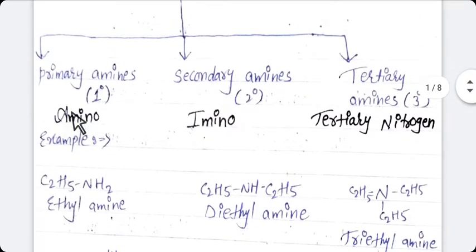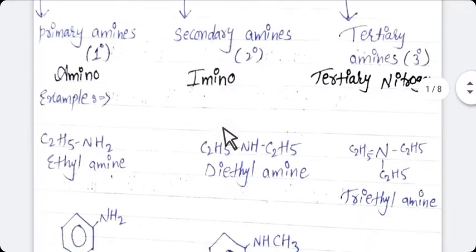Now, the next is secondary amine, 2 degree secondary amine. In secondary amine, two hydrogen atoms of ammonia are replaced by two same or different alkyl or aryl group. Here the functional group of secondary amine is NH and it is also known as imino group.